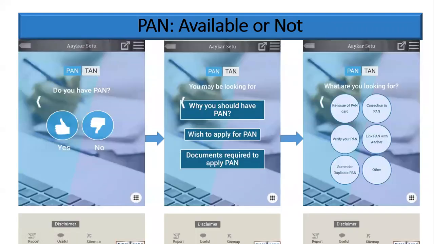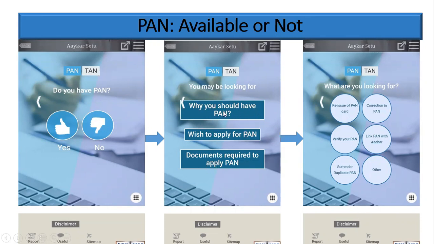The next icon is for PAN. Once you click the PAN icon, it will give you the option of whether you have a PAN or not. If you do not have a PAN, it will give you 3 options: why you should have a PAN, how to apply for a PAN, and documents required to apply for a PAN.